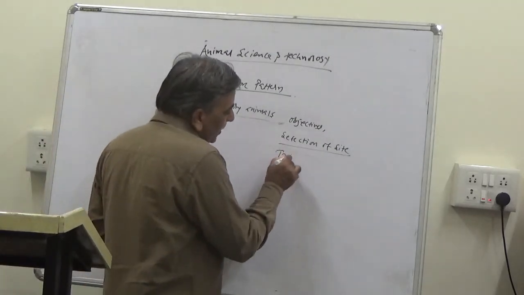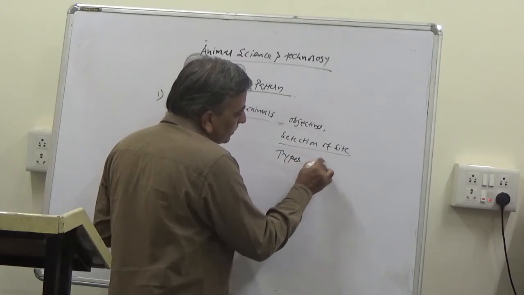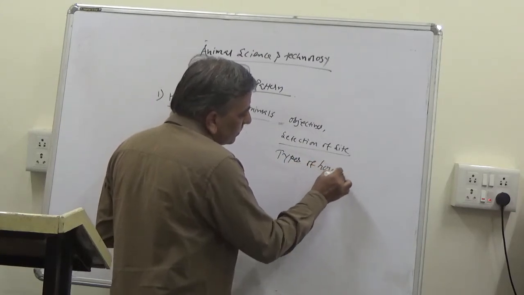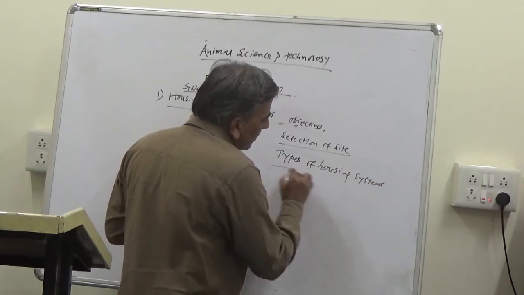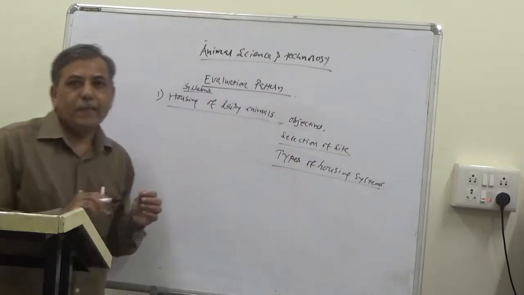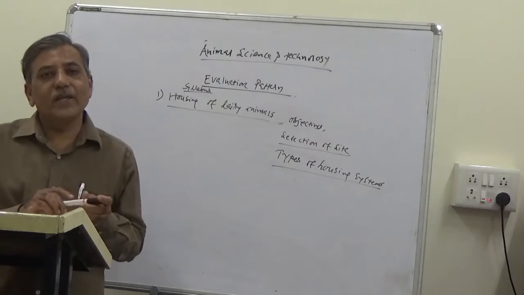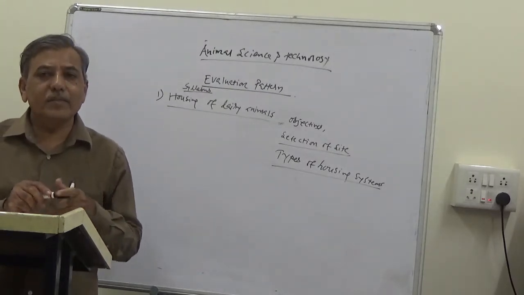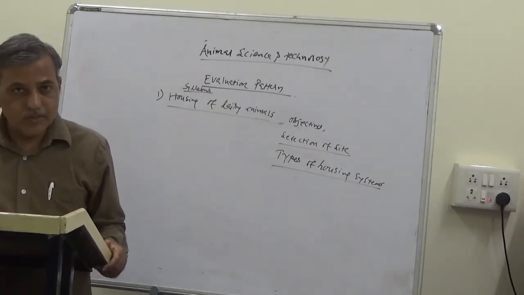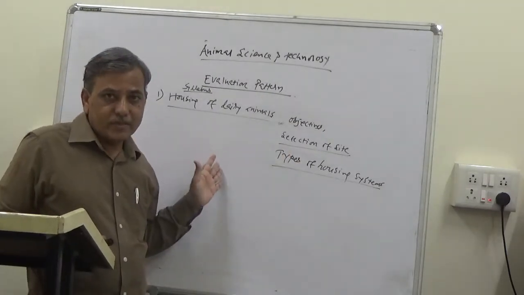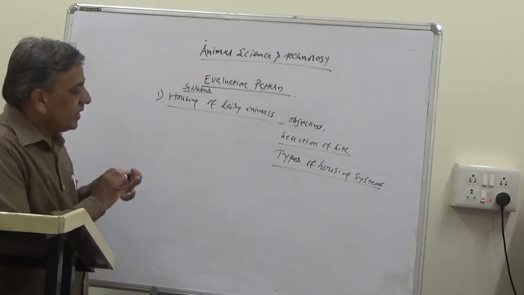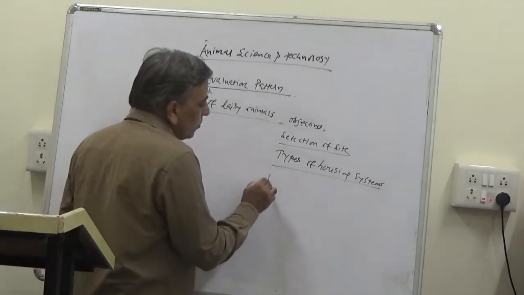Objectives were to provide shelter to the animals, selection of site, then different types of housing. There are different systems of housing depending upon the availability of land and the requirement of the owner of the dairy farm. For example, the free range system or loose housing system.